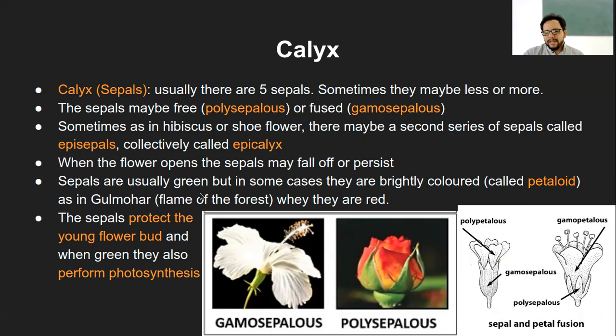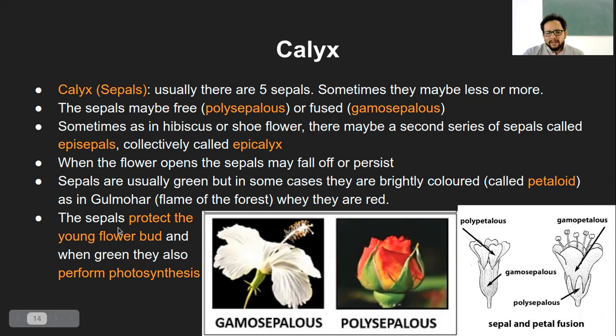The sepals are usually green, as we know already, but in some cases they can be brightly colored, and that is called petaloid, because they are more like petals. That is the case with the gulmohar. You might have seen gulmohar very commonly around you, or surely on the Sahyadri campus. There are plenty of gulmohar trees, and the other name is flame of the forest, because from far away it looks like red fire, and that has these brightly colored petaloid sepals.